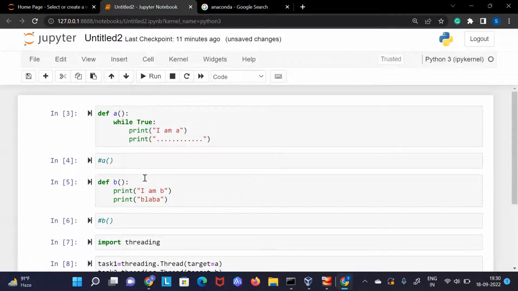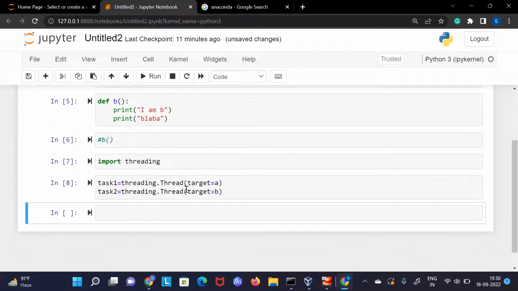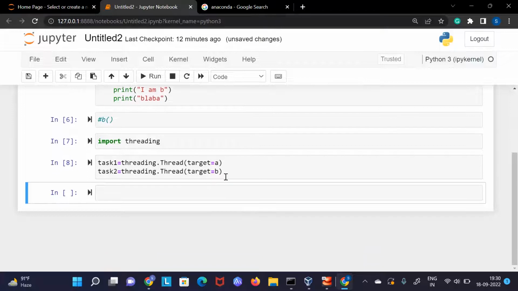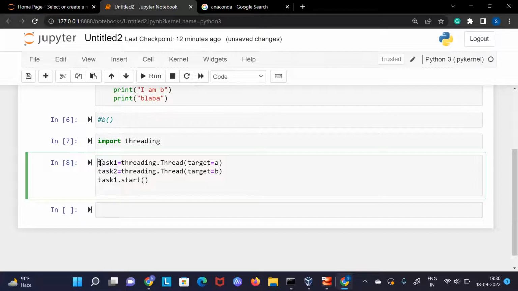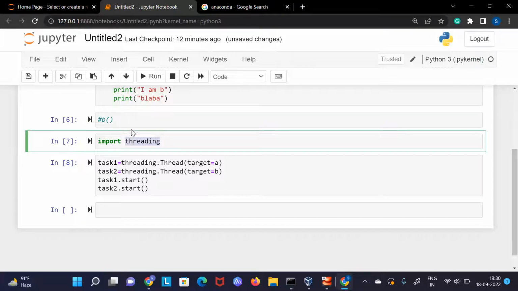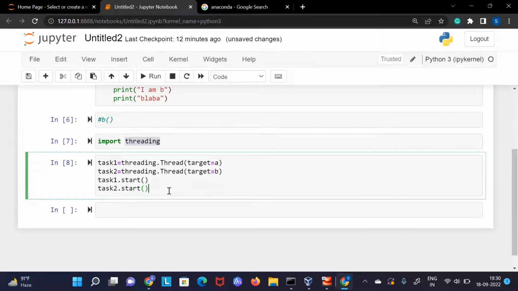What Python has done is, Python knows for which functions it has to create threads, but they haven't run yet. To run them, we will say task 1 dot start. Why are we saying this? We are saying to thread 1, please start, and similarly for task 2 we will call start. This is also a function, and all of this comes from threading. If you want to know more about it, you can go to the library documentation on python.org and find more details.